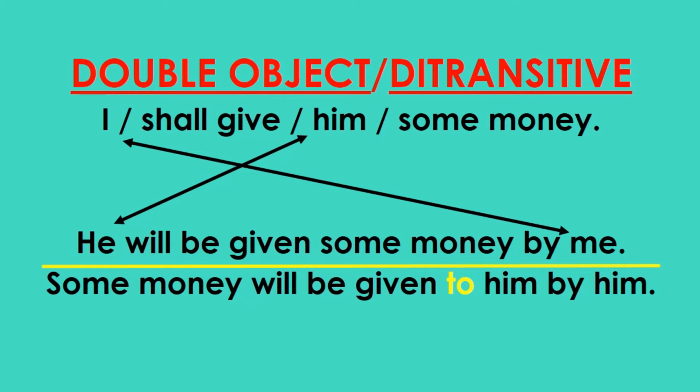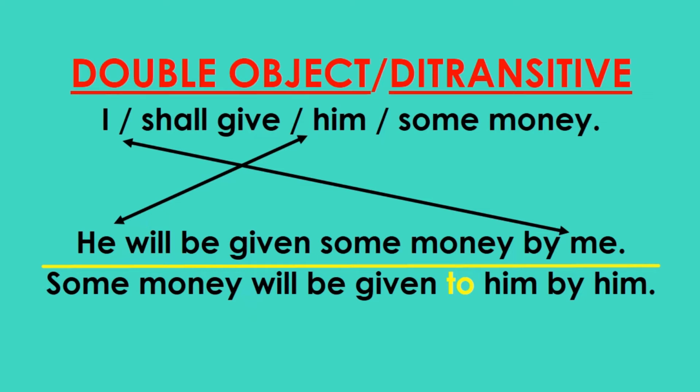Now students, you have to remember that you can transform the sentence into passive beginning with either the first object or the second object. And at the same time, I would like to tell you students, the first object is called the indirect object and the second object is called the direct object. So him is here the indirect object and some money is the direct object.